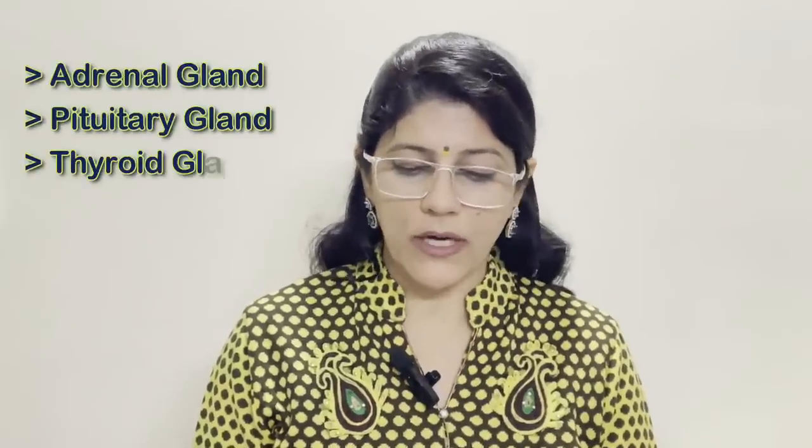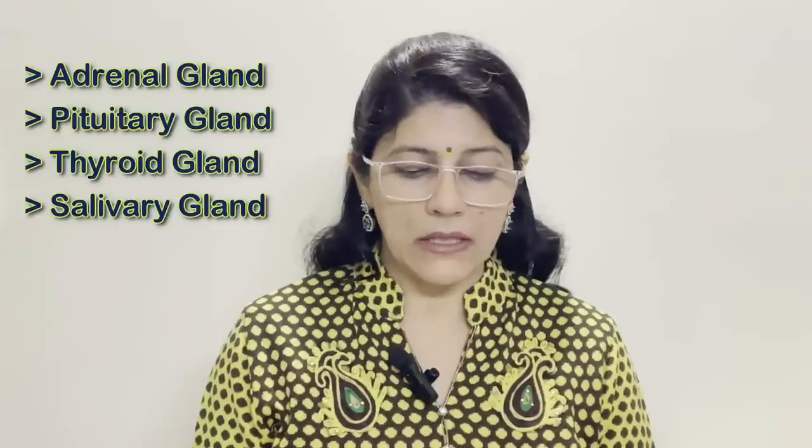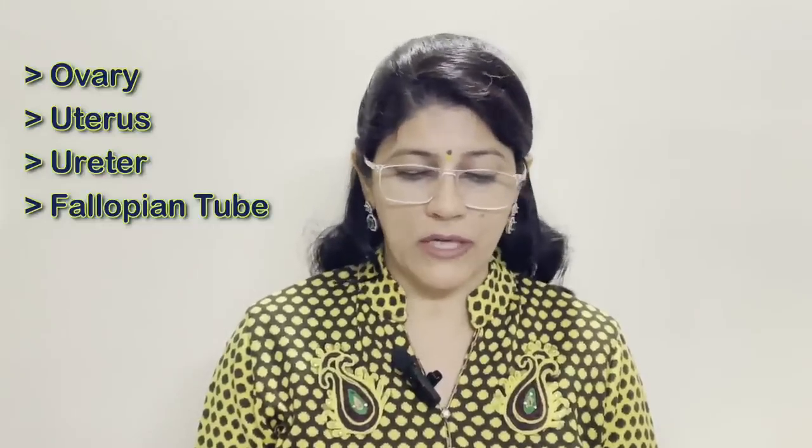Next is malleus, pinna, incus, stapes. So the odd one term is pinna and the category of the rest is ear ossicles. Malleus, incus, stapes all are ear ossicles. Next, adrenal gland, pituitary gland, thyroid gland and salivary gland. So the odd one is salivary gland and others are endocrine glands. It means ductless glands. Next, ovary, uterus, ureter, fallopian tube. Odd one is ureter. Parts of female reproductive system is the category of the rest.